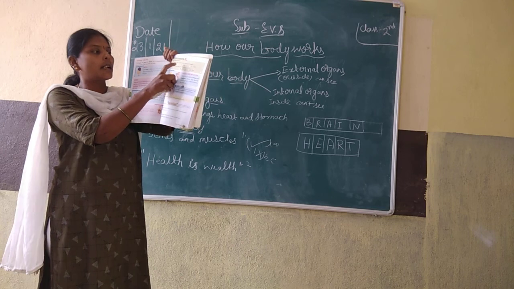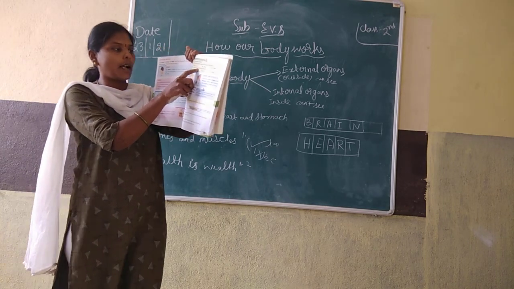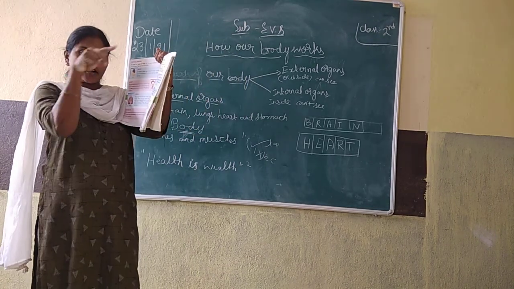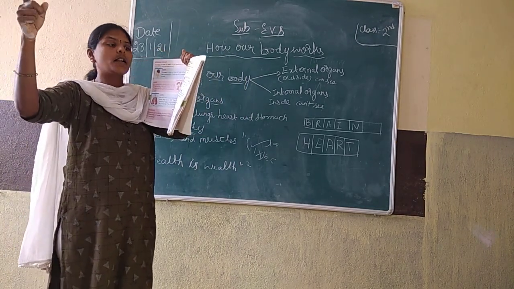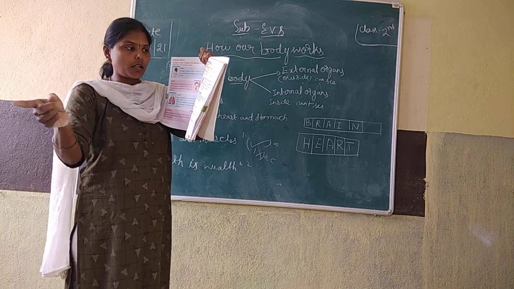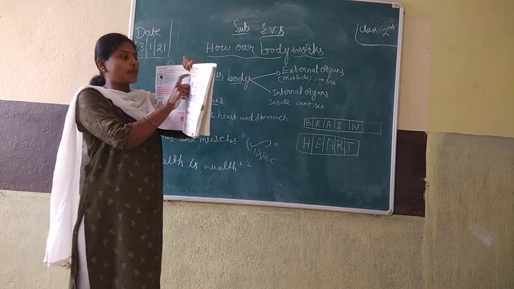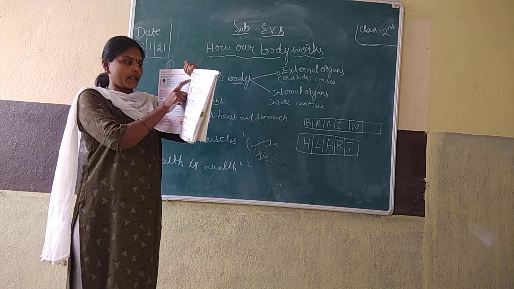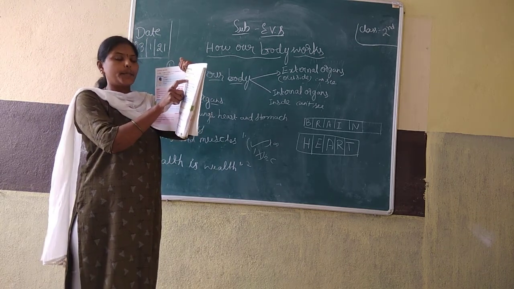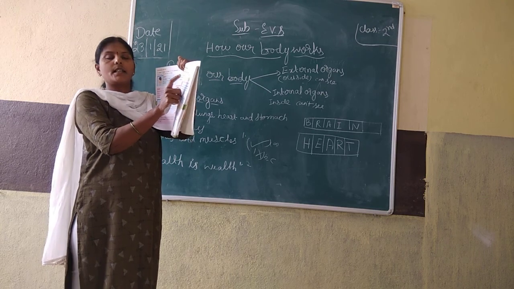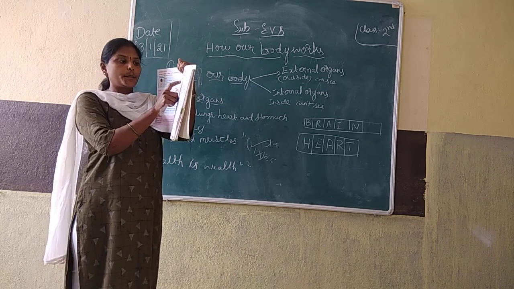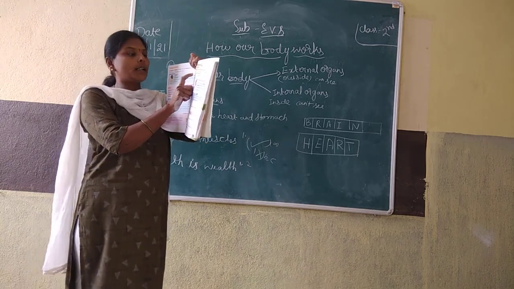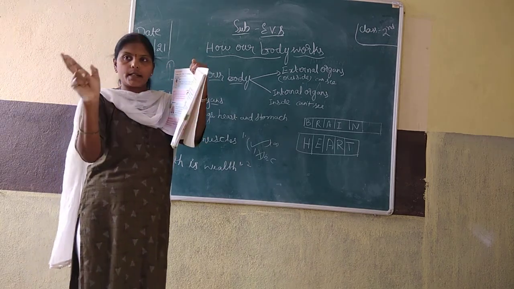So the answer is 2. Option A wrong, option B correct, option C wrong. In the first one, option A is correct, B and C are wrong. In the second one, B is correct, A and C are wrong. Understood?